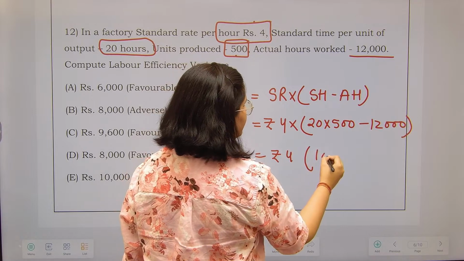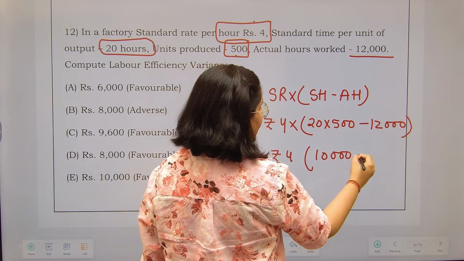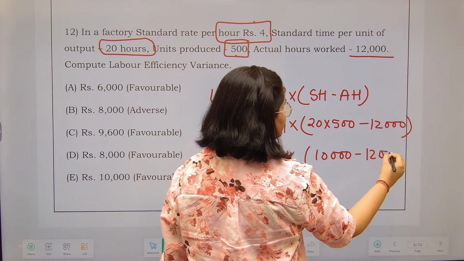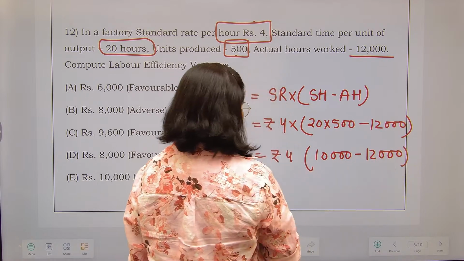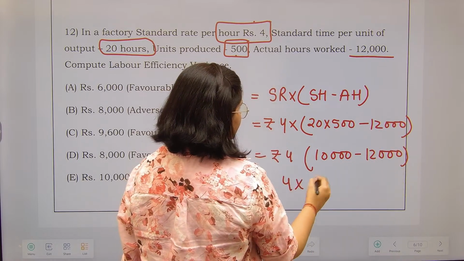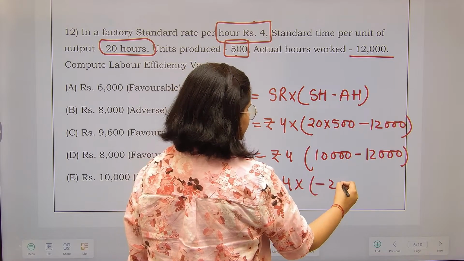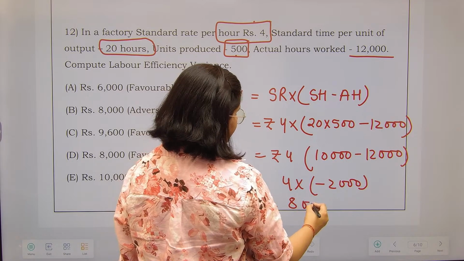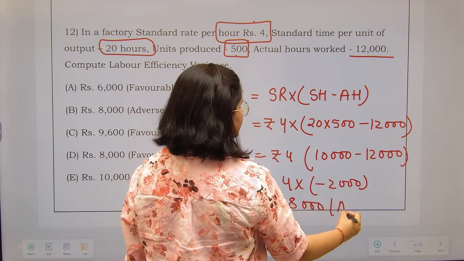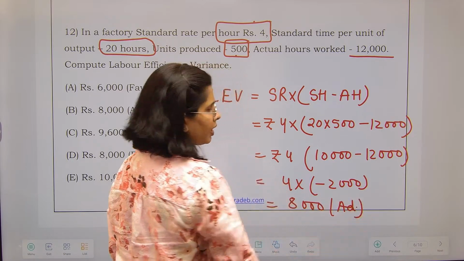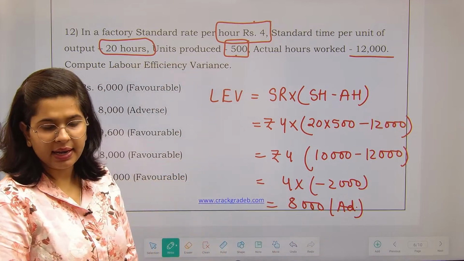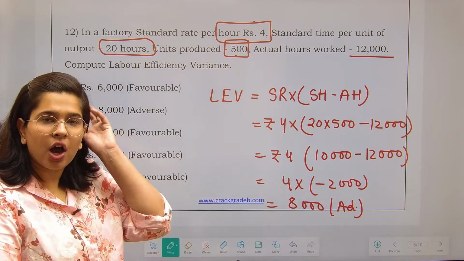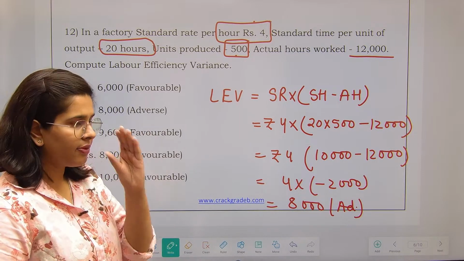In this particular case, 10,000 hours is the standard hour. 12,000 hours you have actually worked. Fine. So this means this figure will be in minus. This is called as adverse. When your answer is coming into the minus, this is called as adverse. This variance is not favorable to us. Fine.